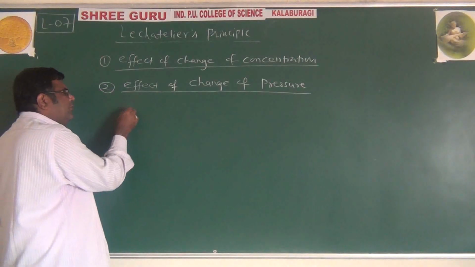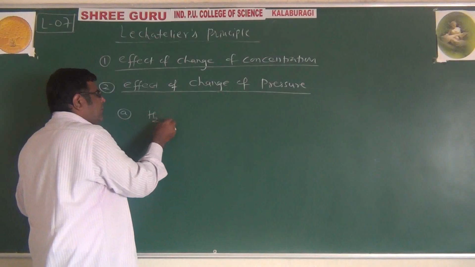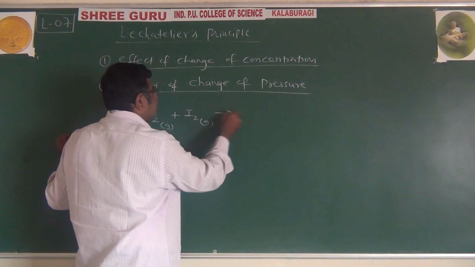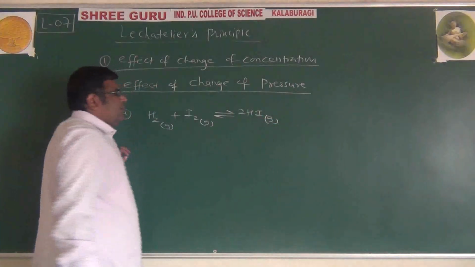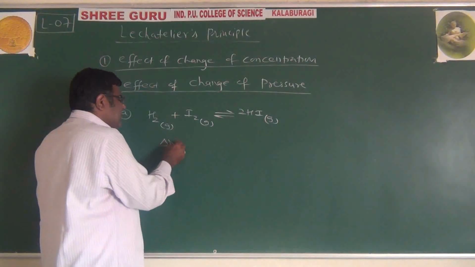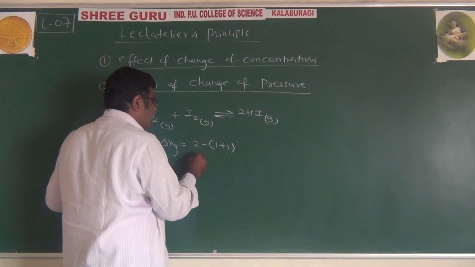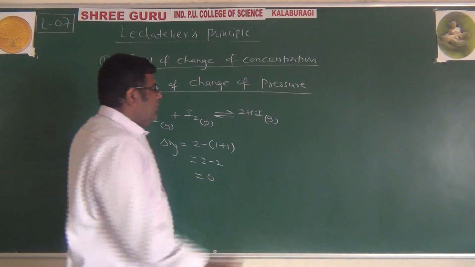In that we have to consider one condition here. H2 in gaseous state, iodine in gaseous state, and it forms 2 moles of hydrogen iodide in gaseous state. Delta Ng for this reaction is equal to 2 minus 1 plus 1, that is equal to 0.